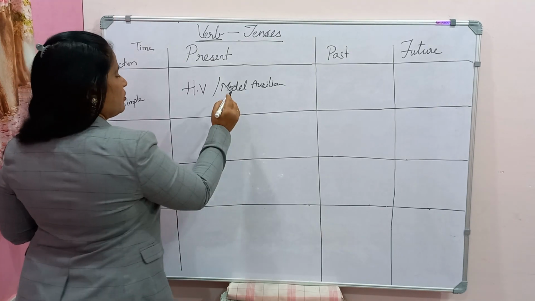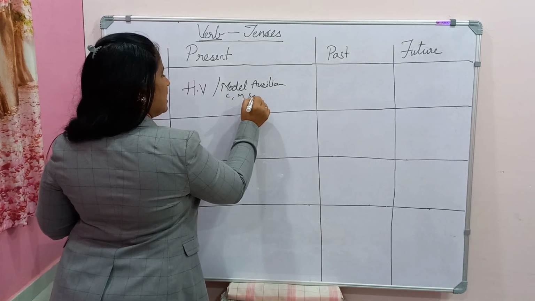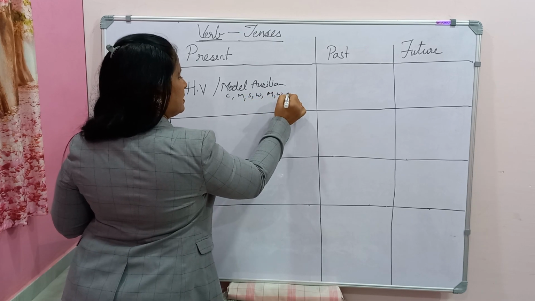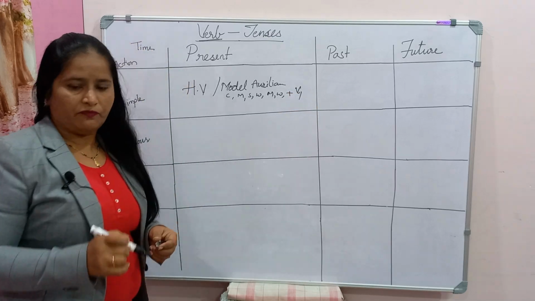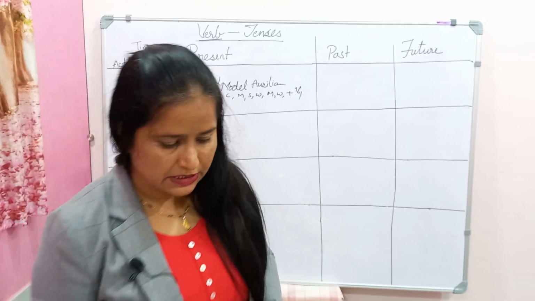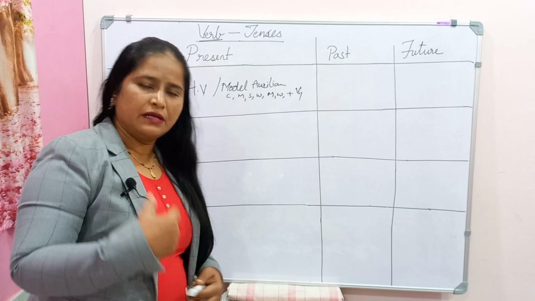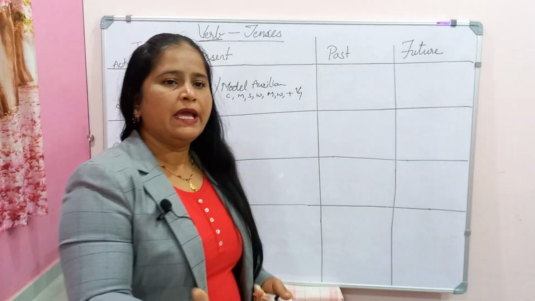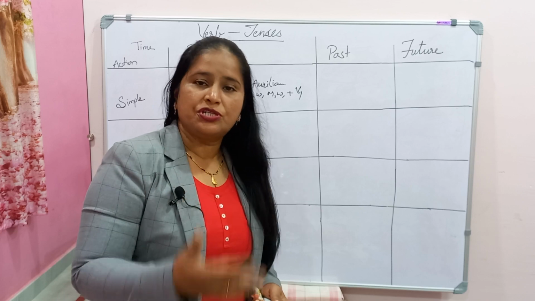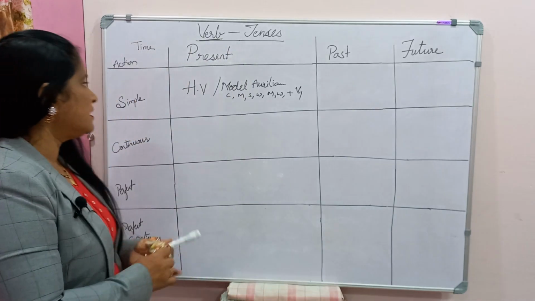Whenever we come across a modal auxiliary, such as can, may, shall, will, must, would, only verb 1 comes after it. Then how do these modal verbs help us? They help express the thought and mood of the speaker, to take permission, to express intention, ability, capacity, obligation, and duty. So we have seen this in the modal auxiliaries.